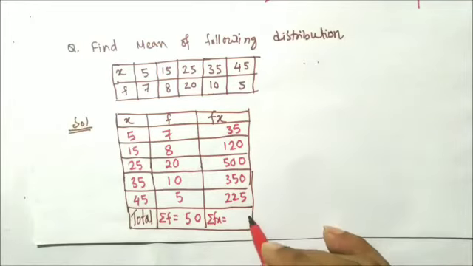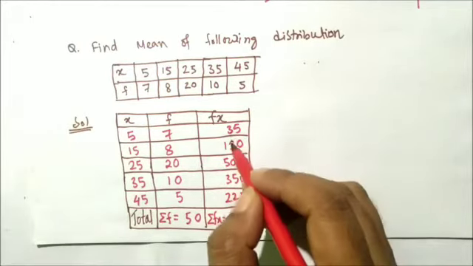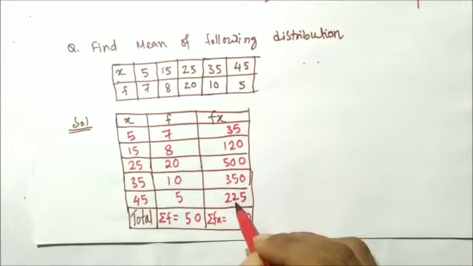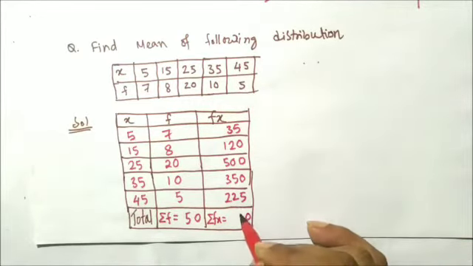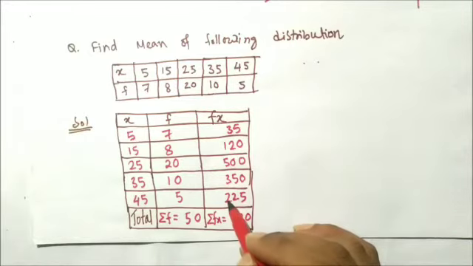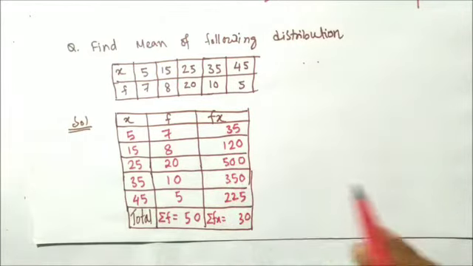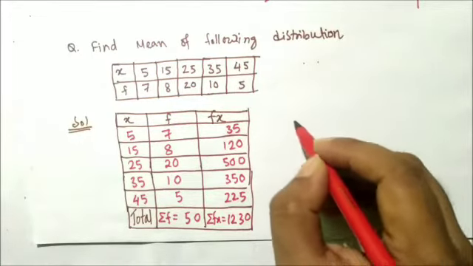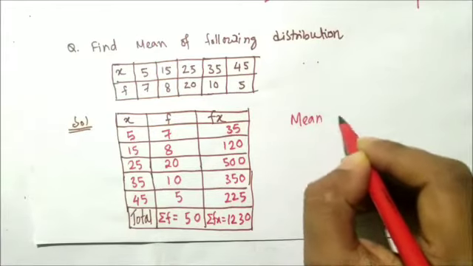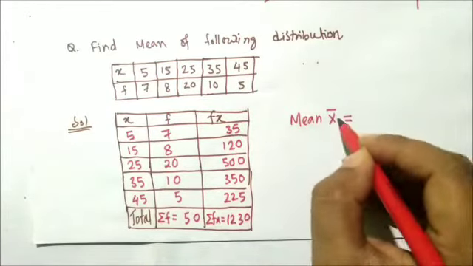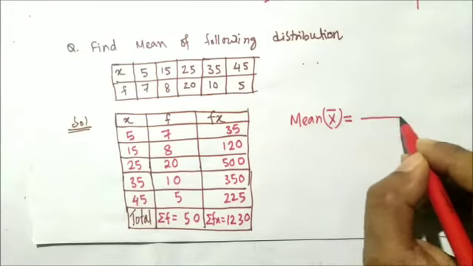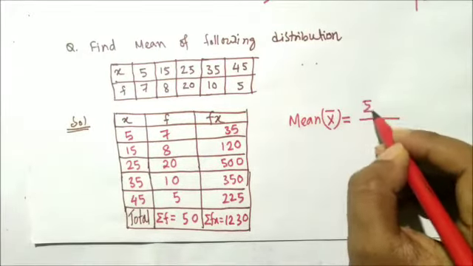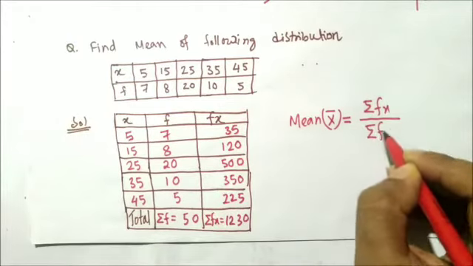5 plus 5 is 10, 1 is carried, 3 plus 2 is 5, 5 plus 5 is 10, 10 plus 2 is 12, 12 plus 1 is 13, 3 carry 1, 2 plus 3 is 5, 5 plus 5 is 10, 10 plus 1 is 11, 11 plus 1 is 12. 1230 is the summation of fx for this given data. Now we will find the mean. Mean means x bar, and here we will use the formula: summation of fx divided by summation of f.